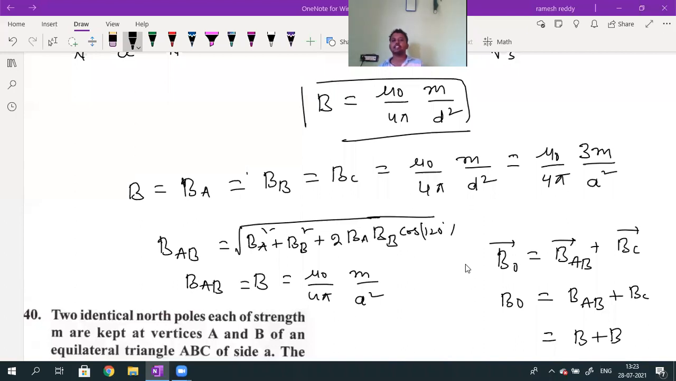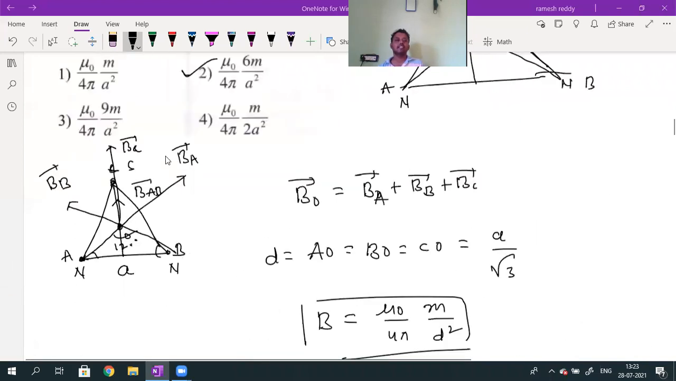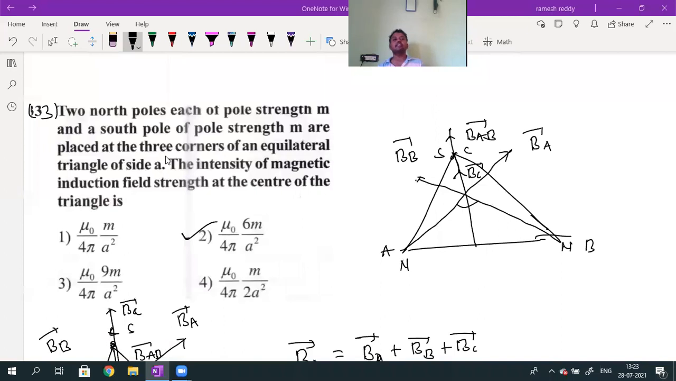Sir, in the question they asked for intensity. Two north poles, intensity of magnetic induction field. Intensity of magnetic induction field is nothing but the magnetic field induction only. Induction field is nothing but B only. Because magnetic field induction has one more name, it is also called the intensity of magnetic field induction.